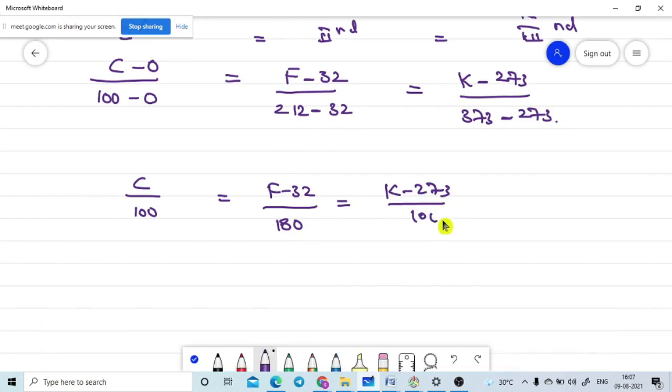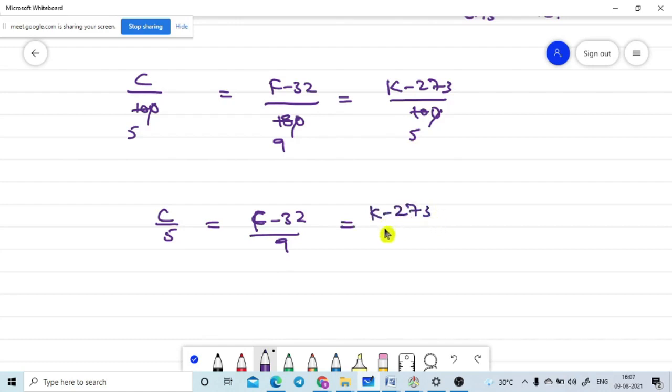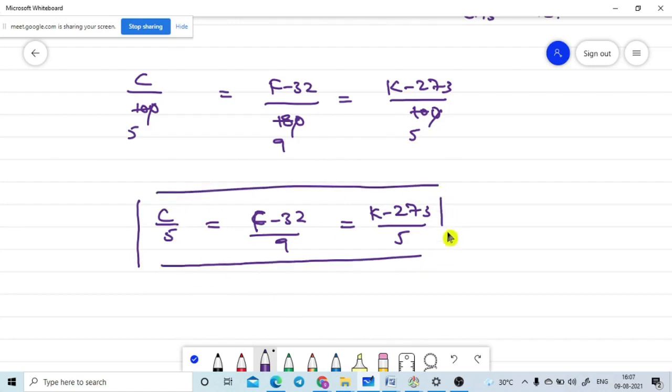Now I am simplifying one more step. If you take this value, these 0s will cancel. So 2 5s are 10, 2 9s are 18, 2 5s are 10. So then can I write like this: C by 5 is equal to (F − 32) divided by 9, which is equal to (K − 273) divided by 5. So this formula can be used to convert any scale from one system to another system.